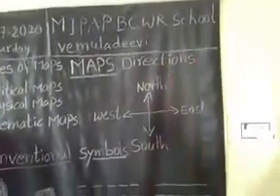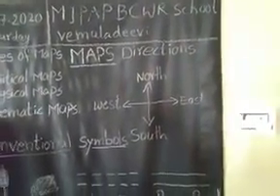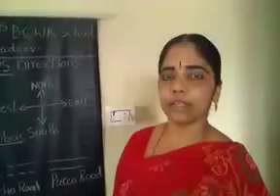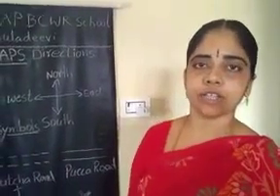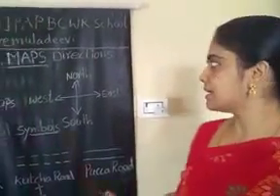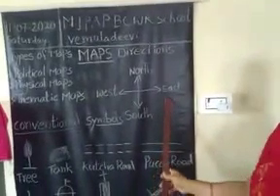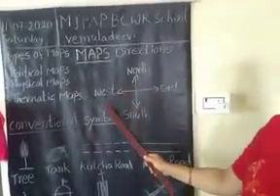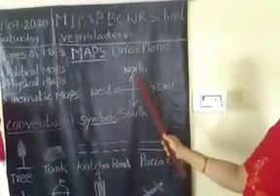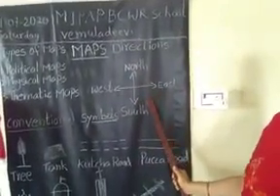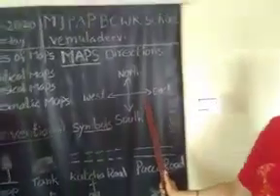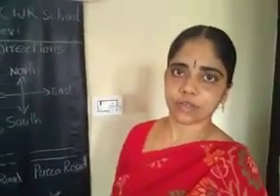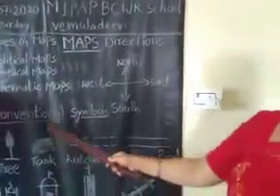Directions, first of all, directions. Can you observe in the early morning, in the sky, what you observe? The sun rises. In which direction? The east. The sun rises in the east. This is the east direction. Opposite of the east is west. The left side of the east is north. The right side of the east is south. These four are main directions. To read the map, the directions also help us. Okay, understand?